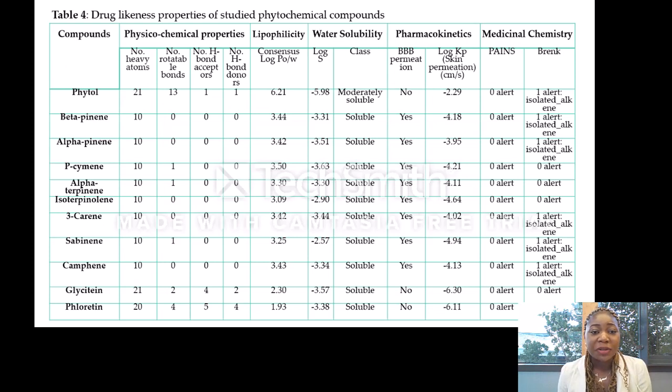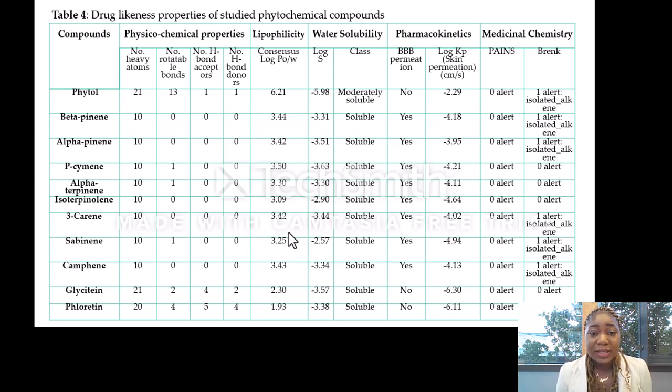The physicochemical properties have been discussed in the Lipinski rule of 5, which talks about the hydrogen bond donor and the hydrogen bond acceptor. The lipophilicity was also studied, and the scores obtained are shown in this column. Lipophilicity is important, especially for the pharmaceutical industry, as this helps to shed more light on the potency of the drug and how they have affinity for a lipophilic environment.